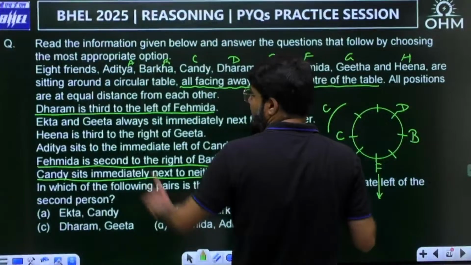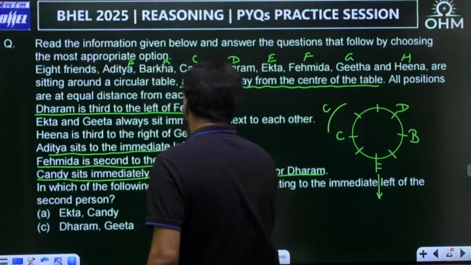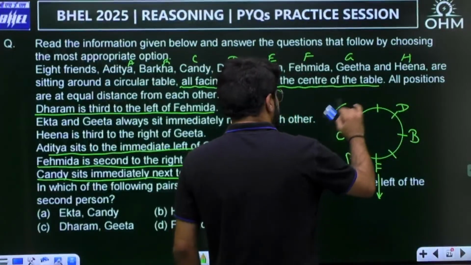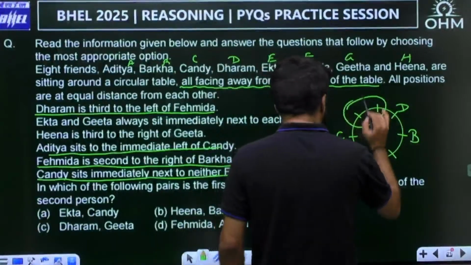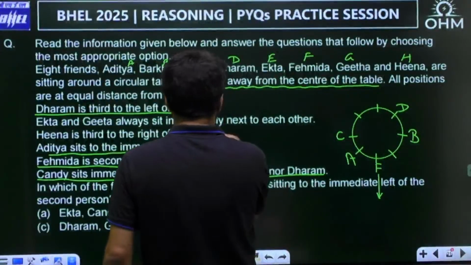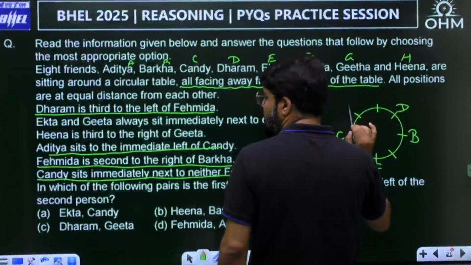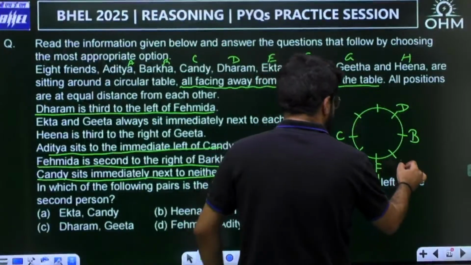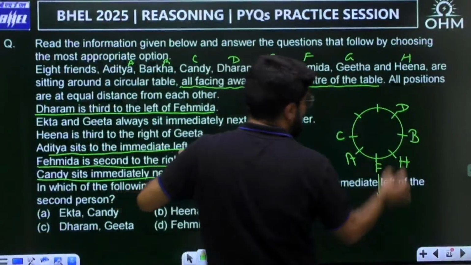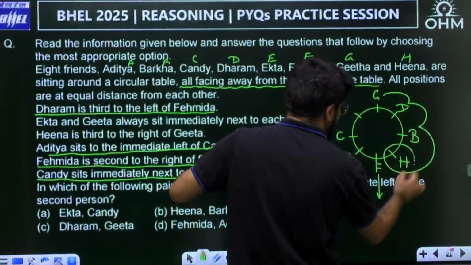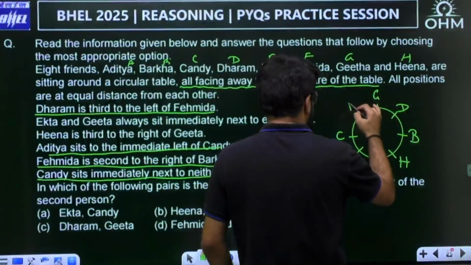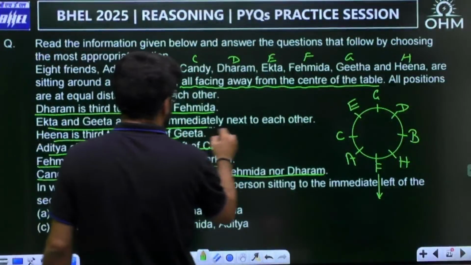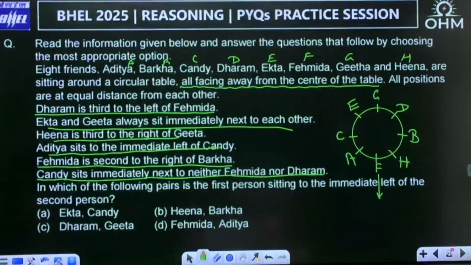So let's take Candy here. Aditya is immediate left of Candy, and everybody is facing outside, so this becomes Aditya. Then these are the two positions for Ekta and Geeta, but we have to figure out which is which. Only one position is left, this is Hina, and Hina is third to the right of Geeta. So Geeta is here, 1, 2, 3, third to the right of Geeta is Hina, and this is Ekta. All sorted now. Everything is used.